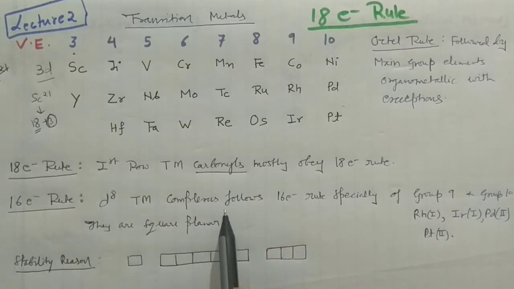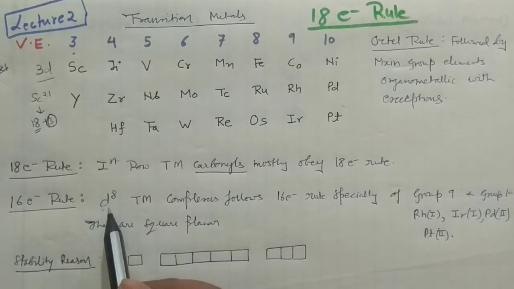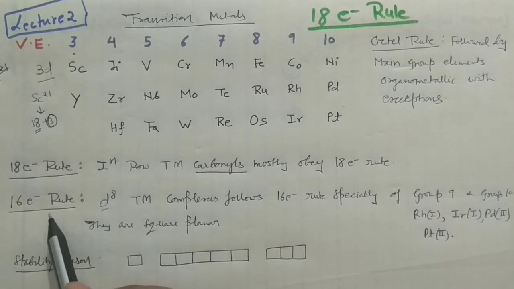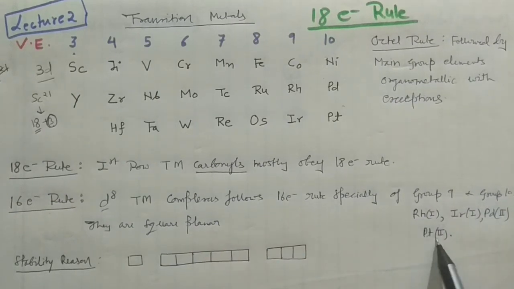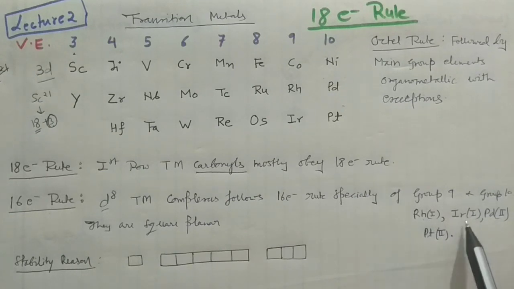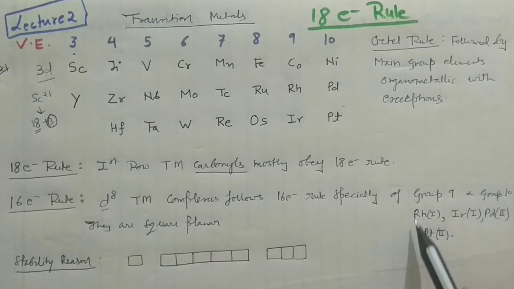The transition metal complexes, especially those having the d8 configuration, will follow this 16 electron rule. More specifically, if you have the group 9 and group 10 elements, like rhodium, iridium, palladium, and platinum: rhodium in the +1 state, iridium in the +1 oxidation state, and palladium, platinum in the +2 oxidation state, and generally they are square planar. Okay, you should remember that point.